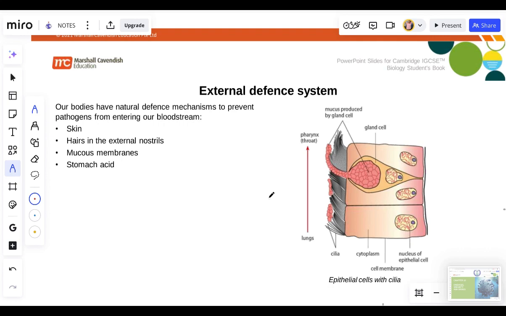Then that's how they get into your body. Another way is hair in the external nostril. Inside our nose, there is hair, because the nose is a free express through which air goes into our body. This air is also mixed with some bacteria or some pathogens, which are disease-causing organisms. So the creator of mankind, who knows best, already envisaged that diseases will get into our body through the nose. So what the maker did, he put hair in the nose.